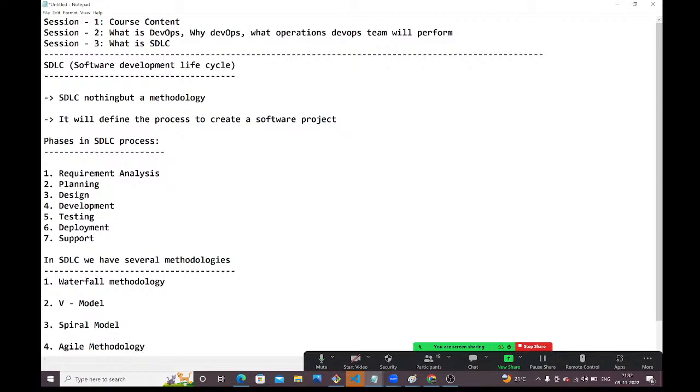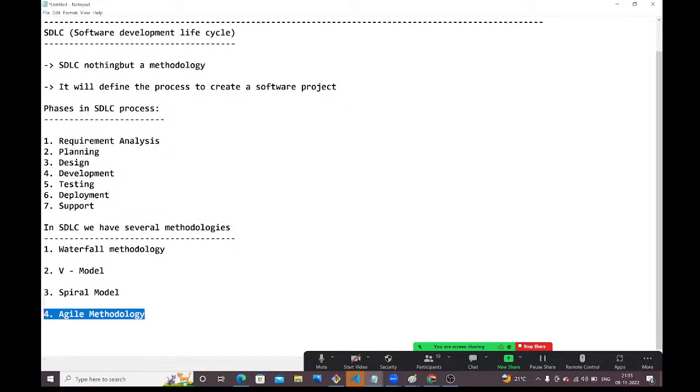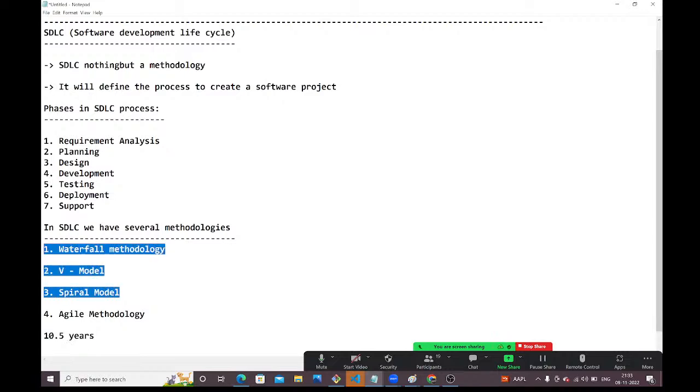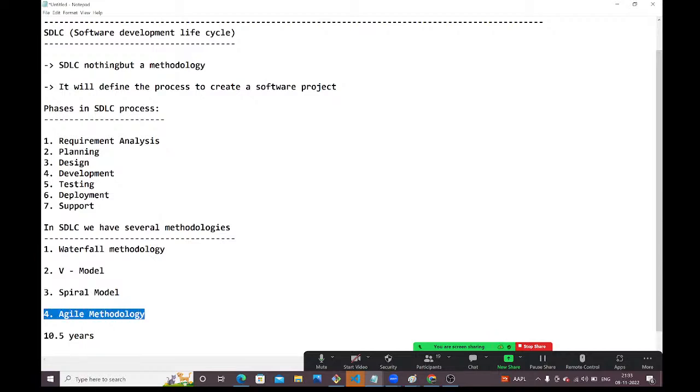Almost 100% of the companies, otherwise 99.999% of the companies, are using this agile methodology only. I have 10.5 years of experience, and in my past 10.5 years, I never worked with these methodologies. For the past 10.5 years, I am working with this agile methodology only.